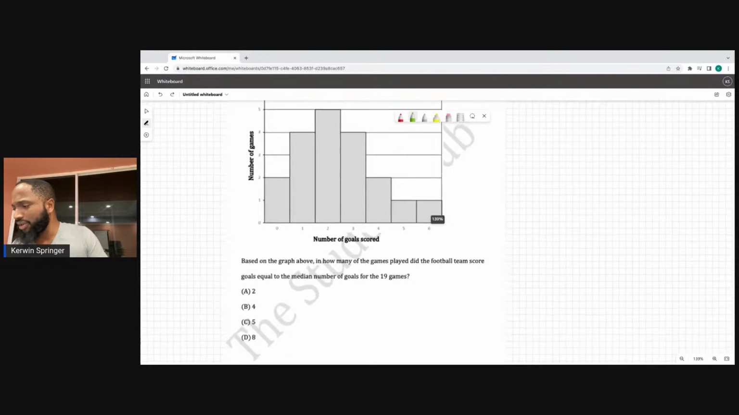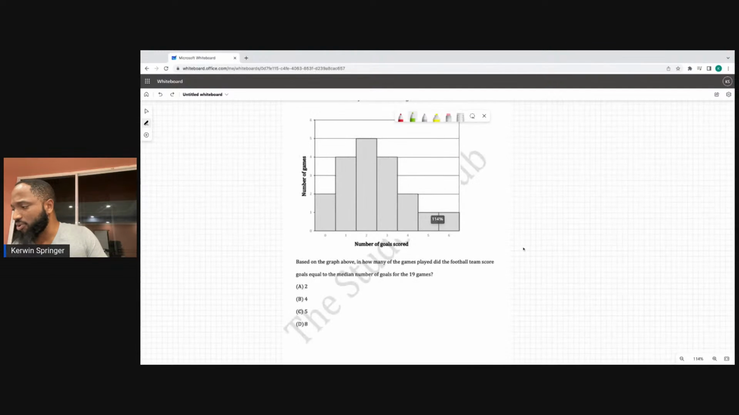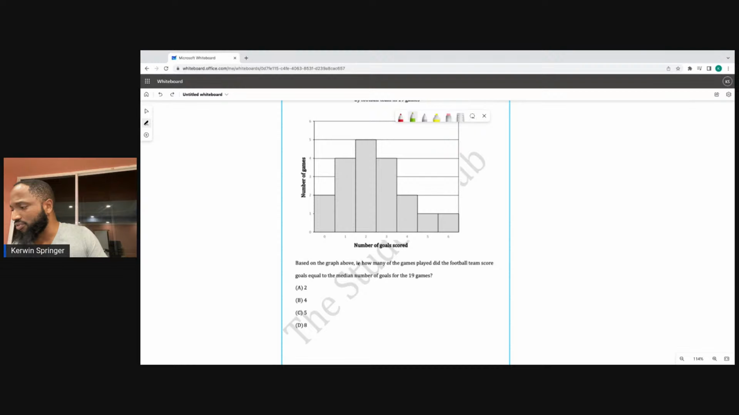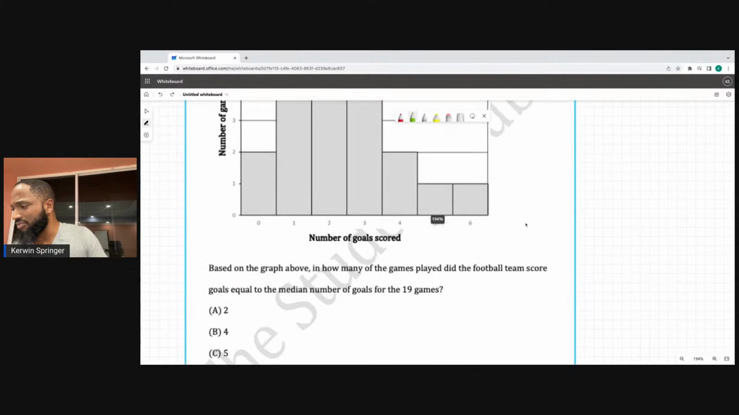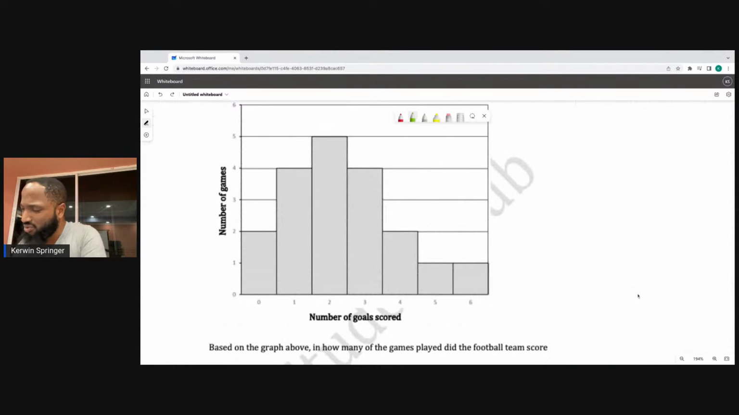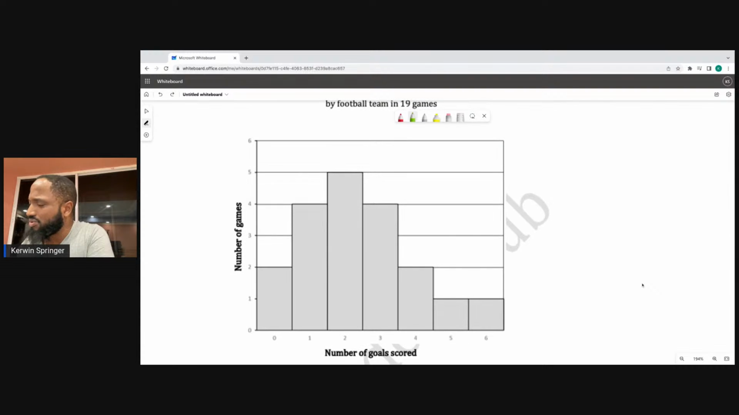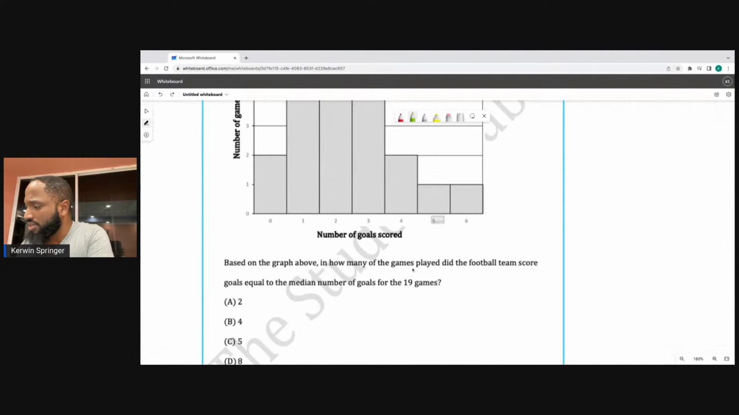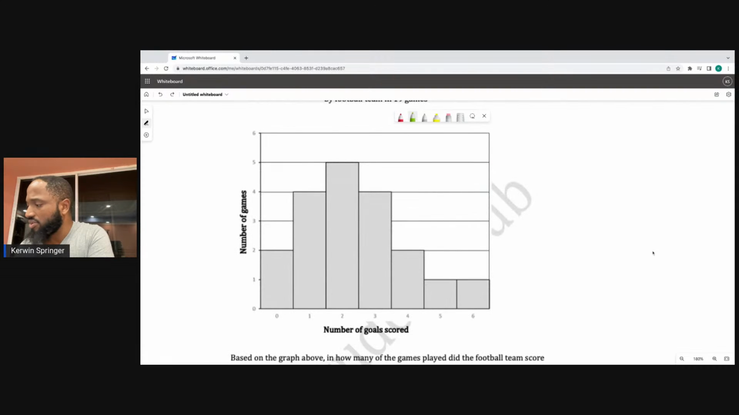Based on the graph above, in how many of the games played did the football team score goals equal to the median number of goals for the 19 games? Median number of goals. How many games? Okay, fine. I can do this.